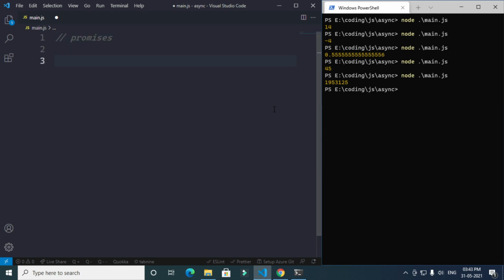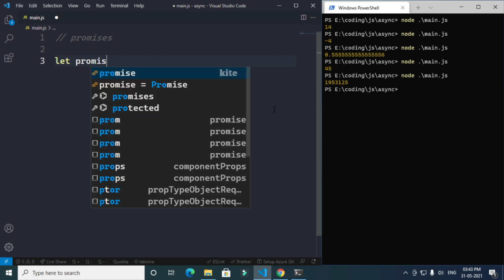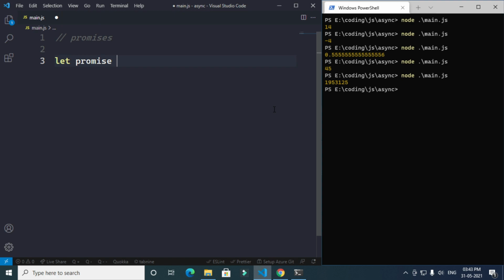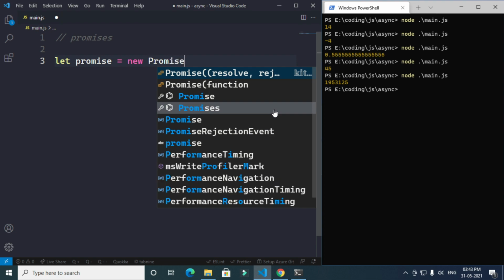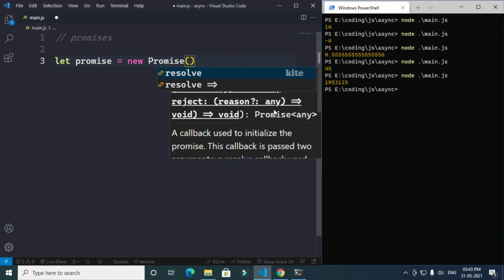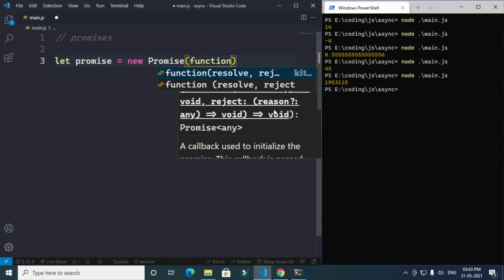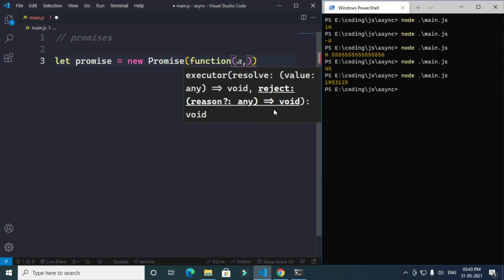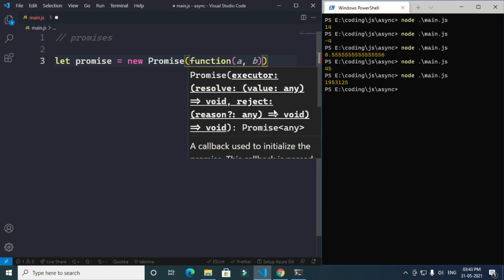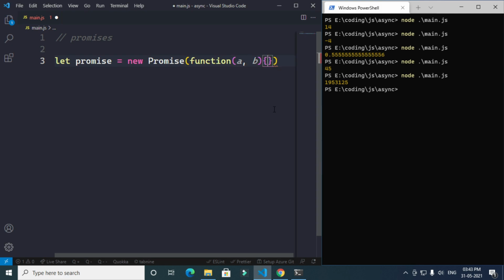Okay, so what I'm going to do is define a variable as a new promise. We're going to use the new keyword, the new Promise method over here. This promise will take a function, and this function will take two params, which are a and b.